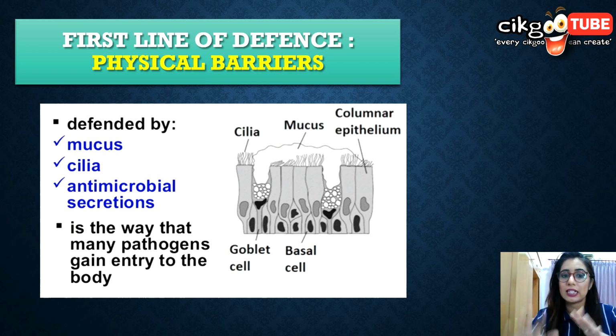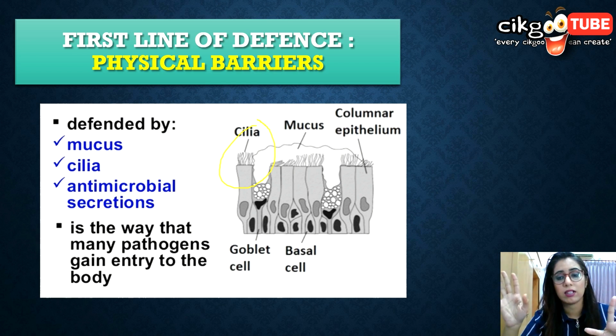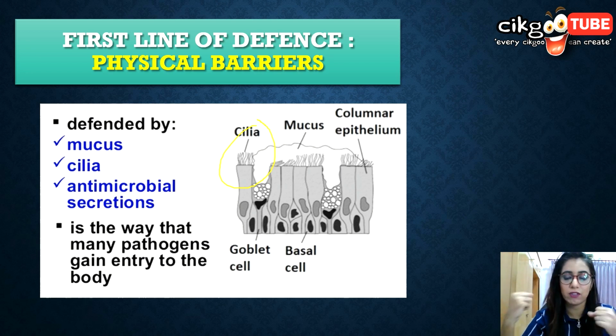If you look at the picture here, the cilia is the one that moves the organisms trapped in the mucus, from the respiratory tract or any other tract, to be digested in the body itself. So it just removes the pathogens that are hiding in your digestive or respiratory tract, or any other tracts in your body.